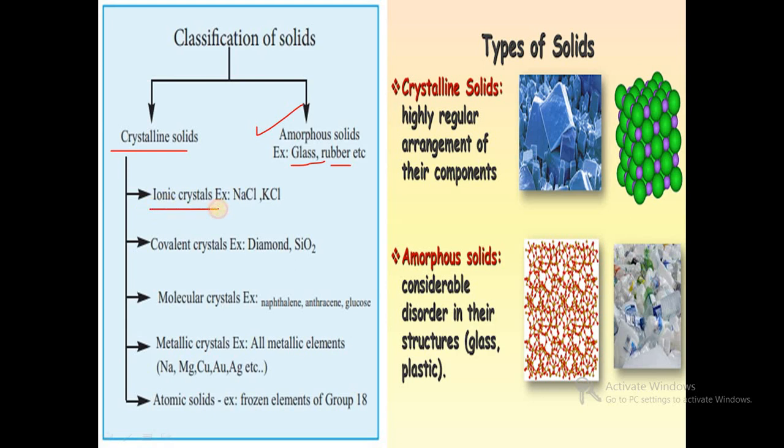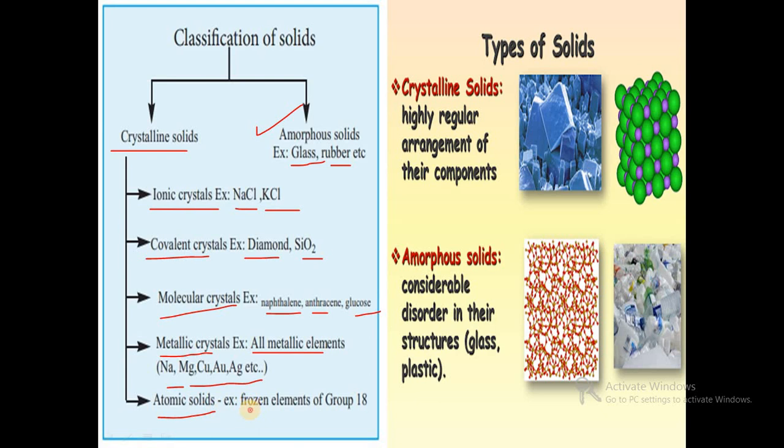Ionic crystals, for example NaCl and KCl, look like crystals. Then covalent crystals, for example diamond and silica. Then molecular crystals: naphthalene, anthracene, glucose. Then metallic crystals, that is all metallic elements: sodium, magnesium, copper, gold, silver.